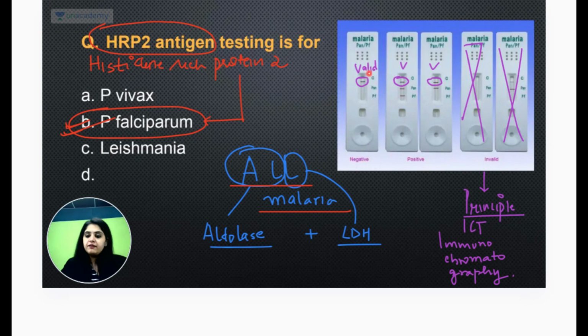Now यहाँ these three I will give the diagnosis. Here there is no line, मतलब this patient is negative for malaria. Here there is a line in the pan only, pan malaria. All malaria are there, but which it all मतलब वाइवैक्स भी हो सकता है, ओवेल भी हो सकता है, मलेरिया भी हो सकता है, नोलेसी भी हो सकता है, बट क्या नहीं है, falciparum में लाइन नहीं आया. So this is all malaria positive, but one thing I know that falciparum is negative. कोई भी मलेरिया है बट falciparum नहीं है.